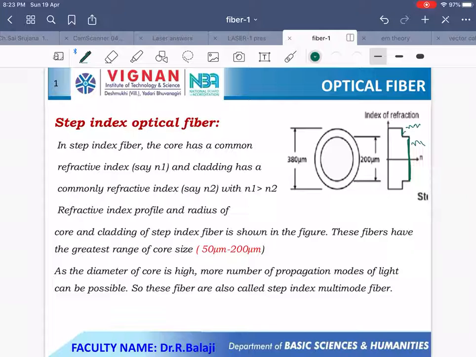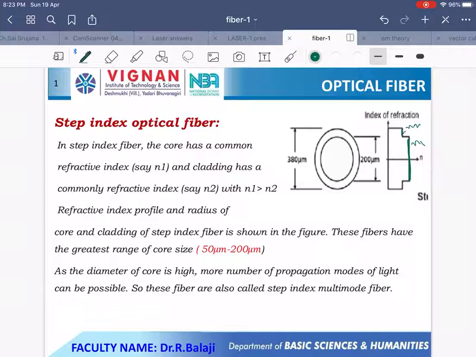In the case of step index optical fiber, the core diameter is around 200 micrometers and the cladding diameter is 300 micrometers, like multimode optical fiber. So step index optical fiber is also called multimode step index optical fiber. Whenever a number of modes propagate from one end to the other end through this optical fiber, the dispersion and distortion losses are more, numerical aperture is high, fabrication is easy, and cost is less.